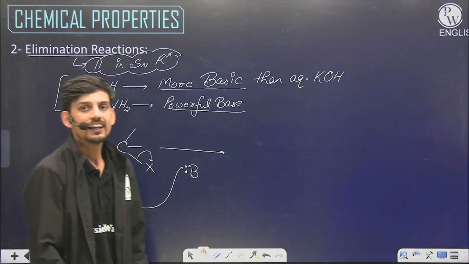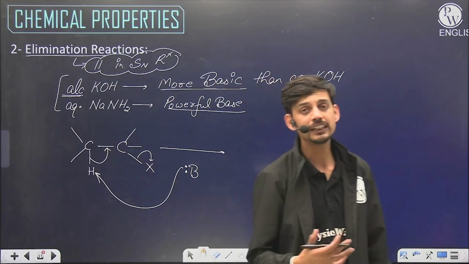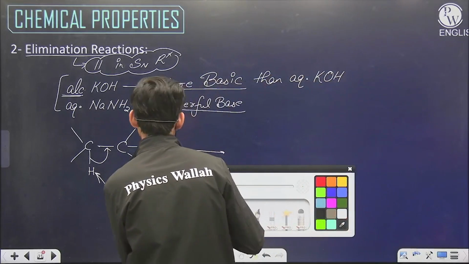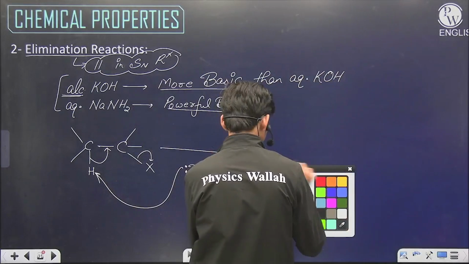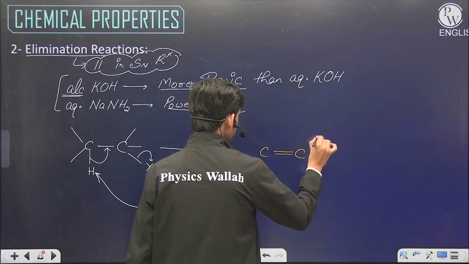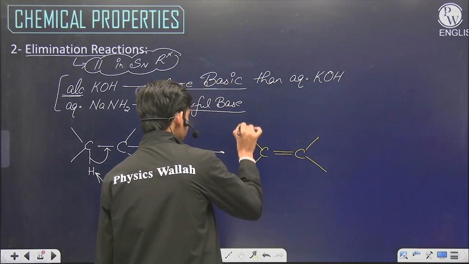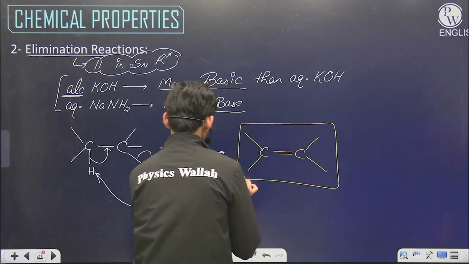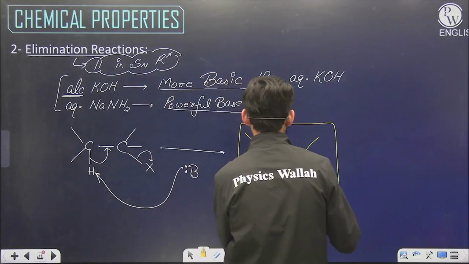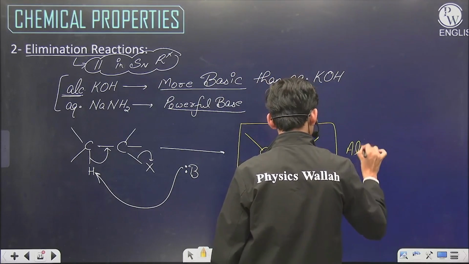So now, instead of substitution, elimination occurs. So now we will be having C double bond C, this molecule, which is an alkene.